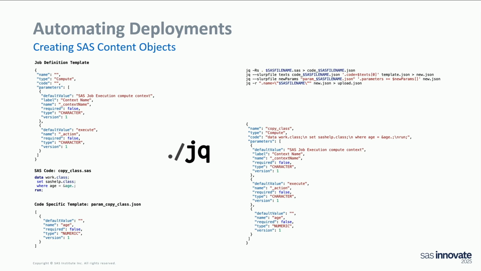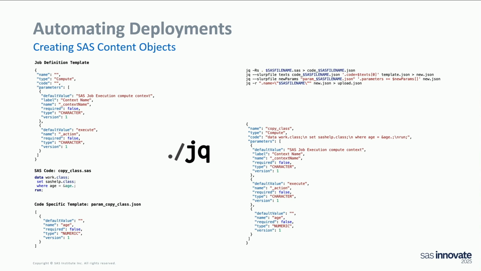And what it does is, here you see the jq file. First, this SAS code needs to be converted into a string that JSON accepts. So we read the SAS file and create a JSON file, and that creates this string. It's a single line, and the new lines are changed into a \n.